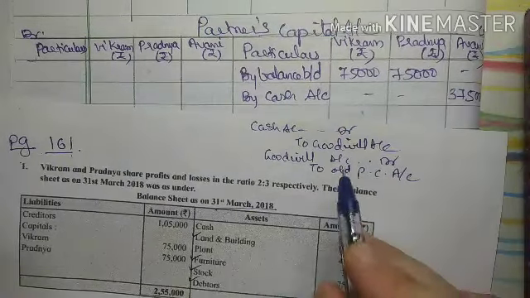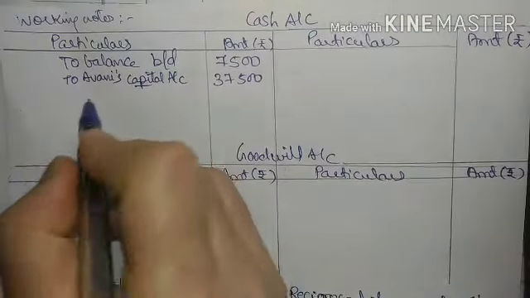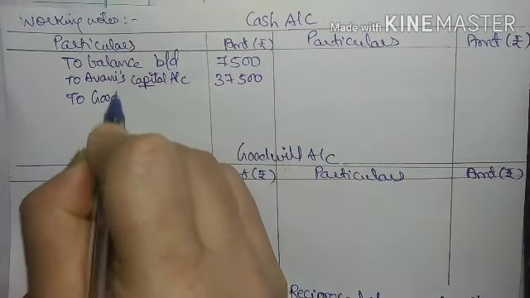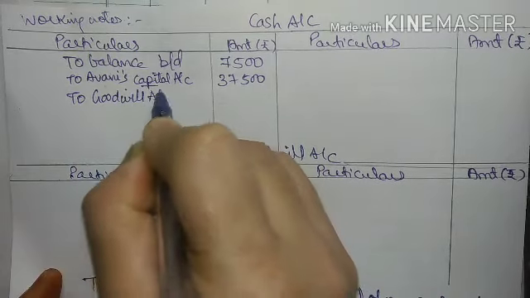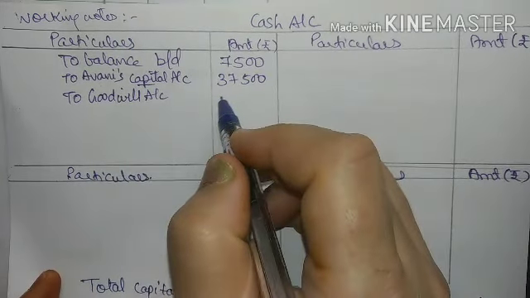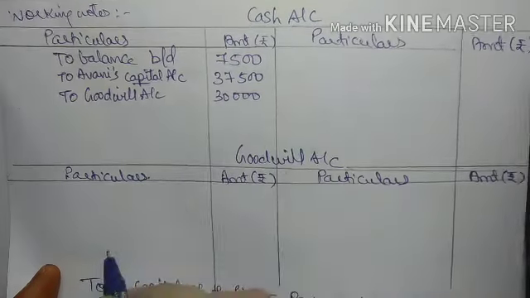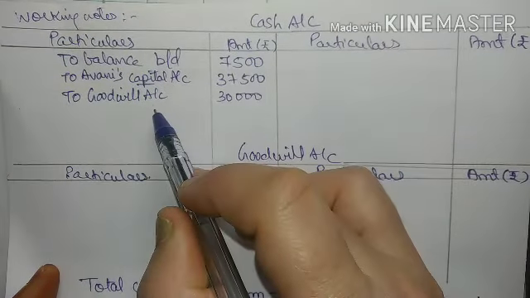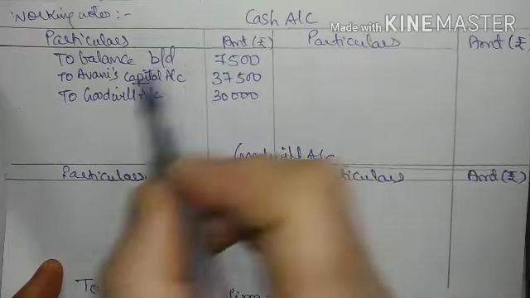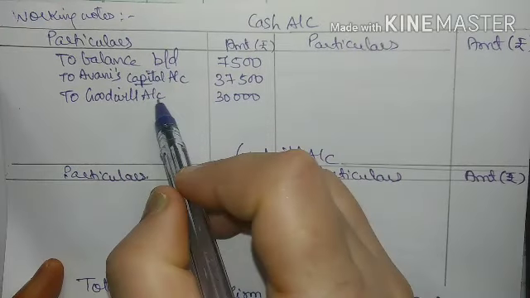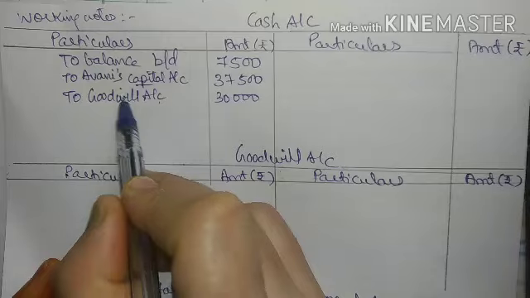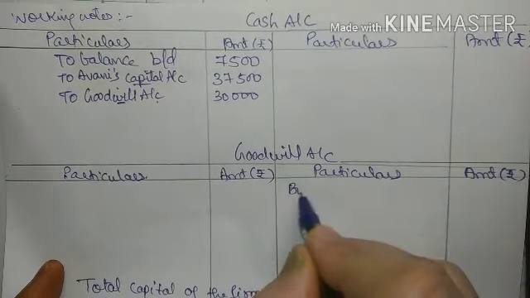So in the debit side of cash account I will write to goodwill account. Her share is particularly given in your problem, so directly you will write 30,000. So first entry cash to goodwill. Now for posting, always remember, if it came in the debit of cash, then what is the next account? Goodwill. So where will it come in goodwill? It will come in credit.